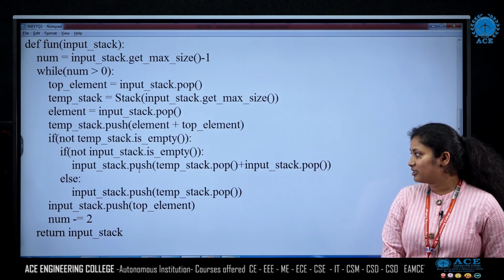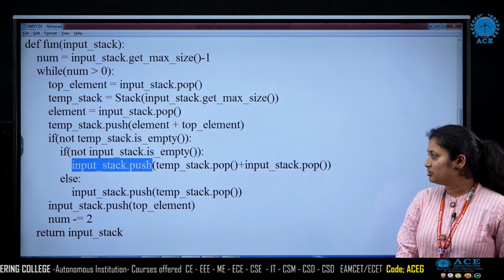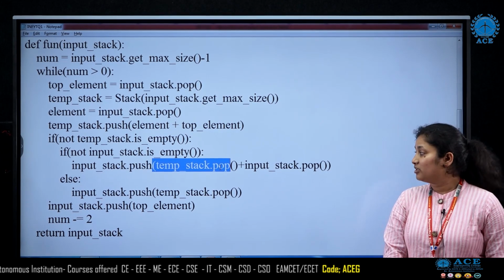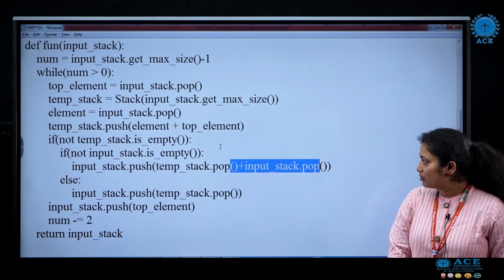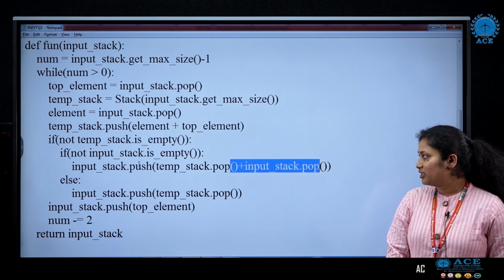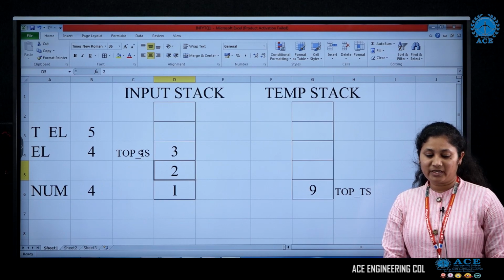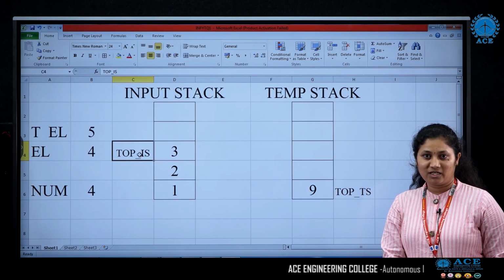So it will enter the statement. Here what we are going to do is push something to the input stack. First we pop the element from the temporary stack, pop the element from the input stack, find the sum of those two, and then push it to the input stack again.